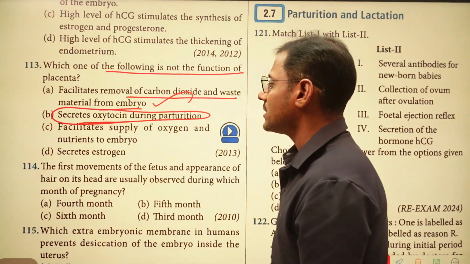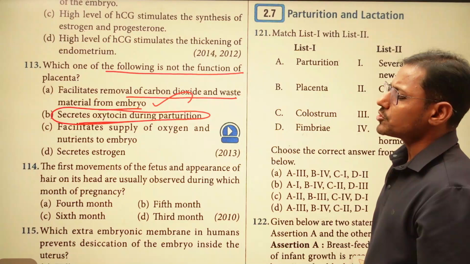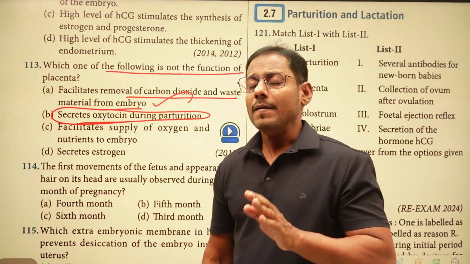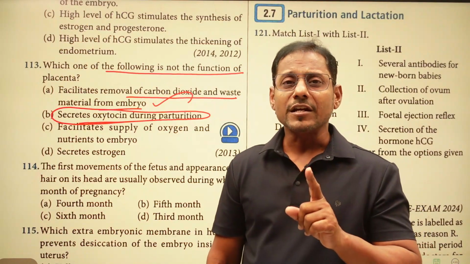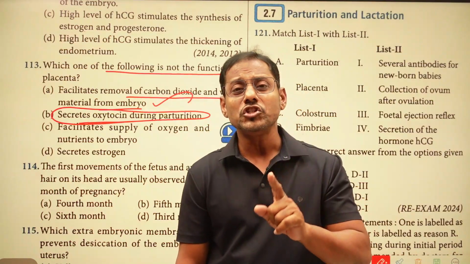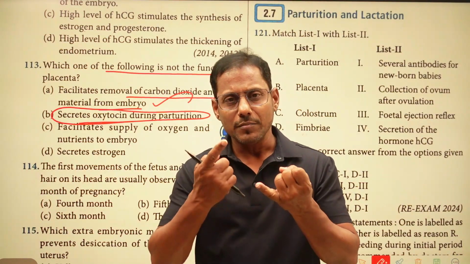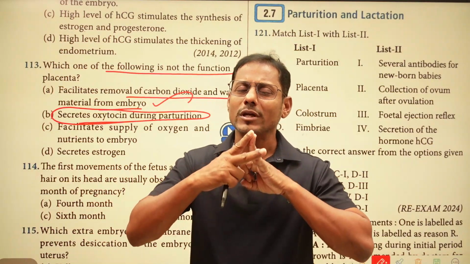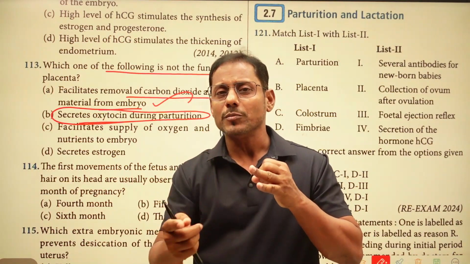Secretes oxytocin during parturition. Not at all. This is the answer, because oxytocin is generally secreted by the pituitary gland, but not by the placenta. But the first reflex of parturition is generally initiated by the placenta as well as the embryo. Embryo and placenta together initiate the parturition process.